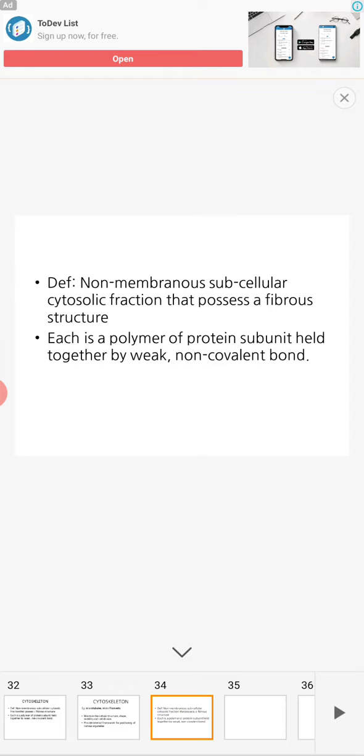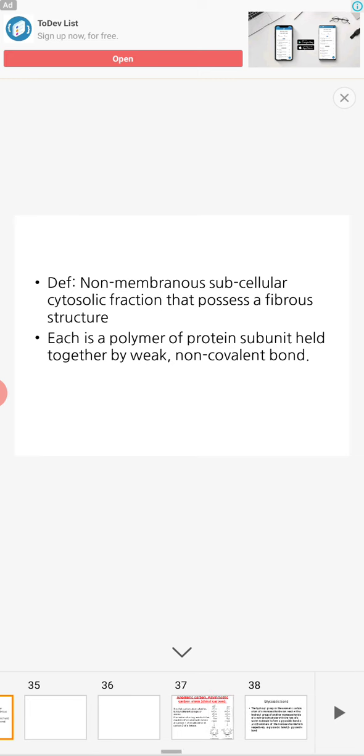The definition for microtubules and microfilaments: non-membranous subcellular cytosolic fractions that possess a fibrous structure. Each is a polymer of protein subunits held together by weak non-covalent bonds.